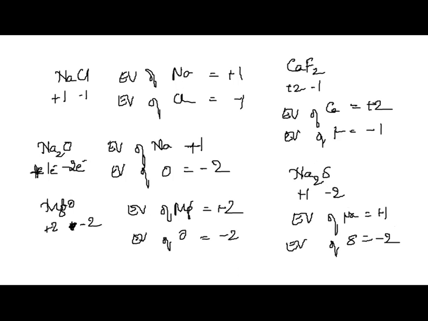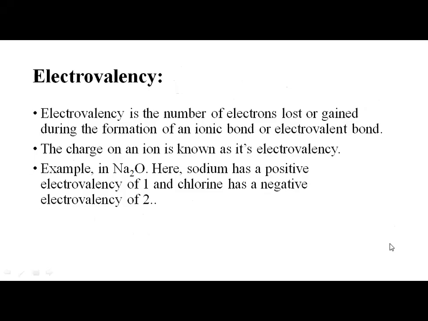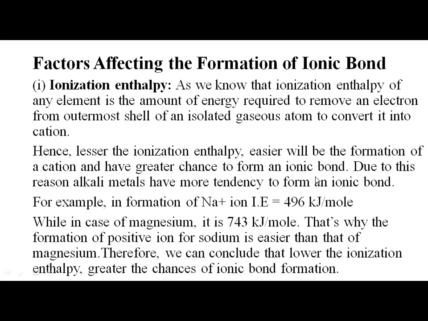So electrovalency means what? During the ionic bond formation, the number of electrons lost or the number of electrons gained is called electrovalency. Sodium and calcium will lose electrons, so their electrovalencies are +1 and +2 and so on. Oxygen and chlorine will gain electrons, and their electrovalencies will be negative. Therefore, the ionic bond is also called the electrovalent bond.